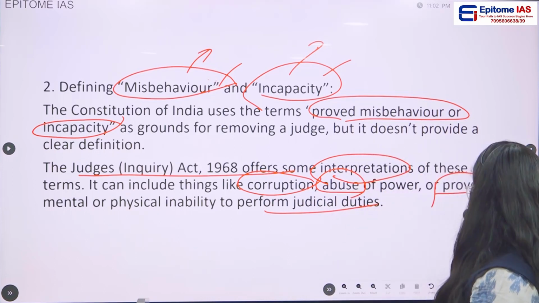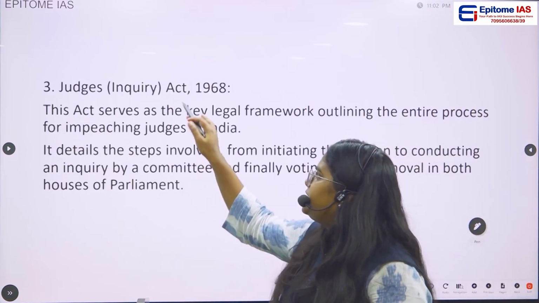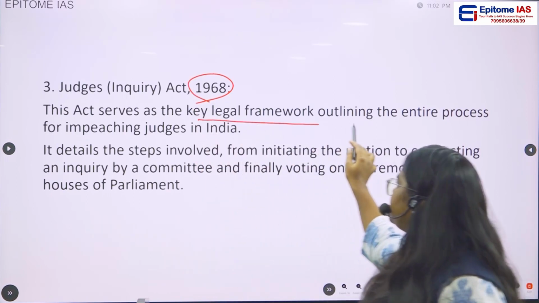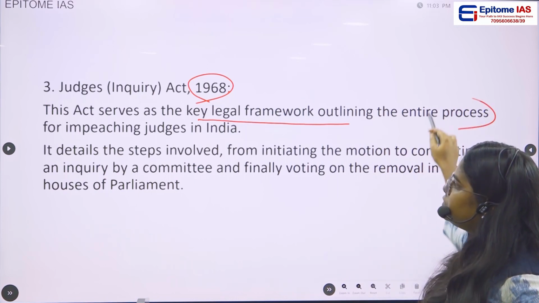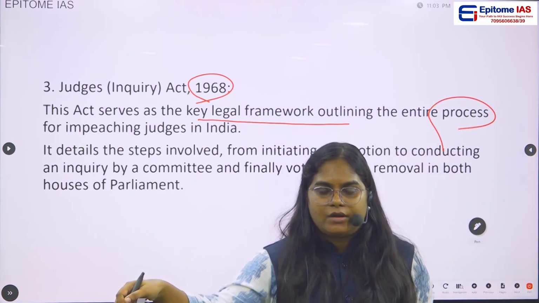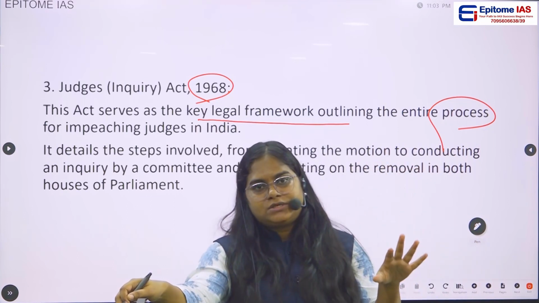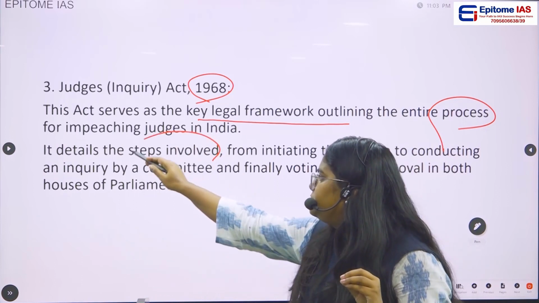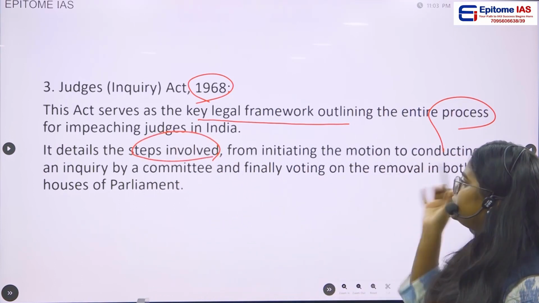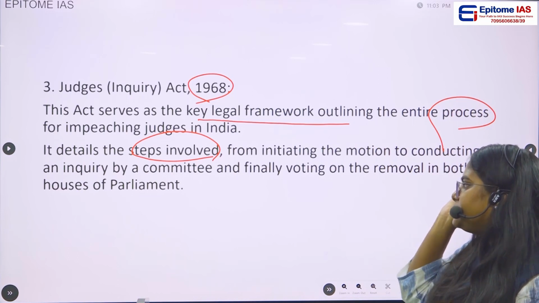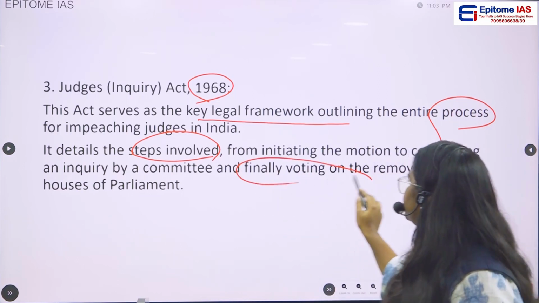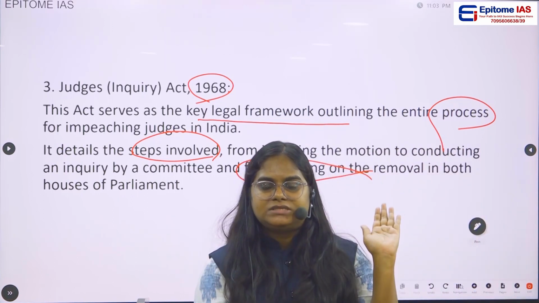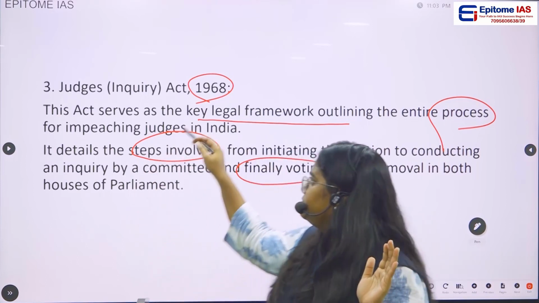Okay, then this Judges Inquiry Act of 1968 serves as a key legal framework outlining the entire process of impeaching judges in India. Then in detail, the steps involved, from initiating the motion to conducting an inquiry by the committee and finally voting on the removal from both the houses. All this procedure is clearly mentioned in this particular act.